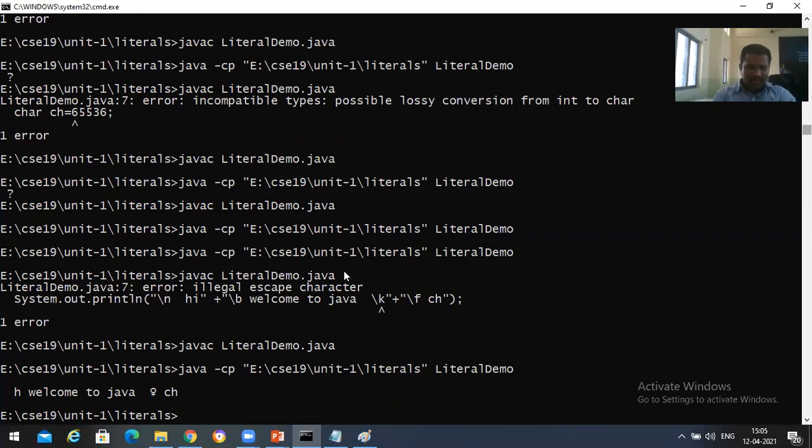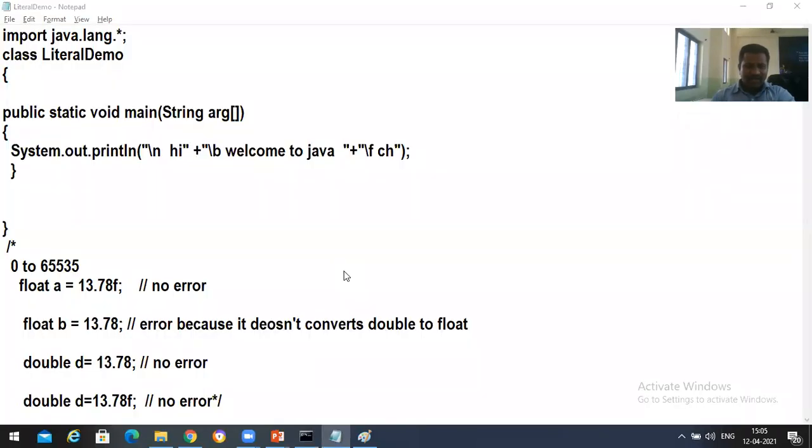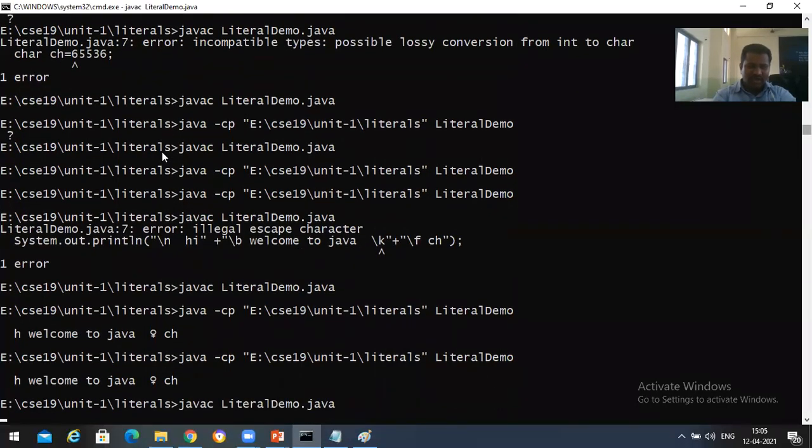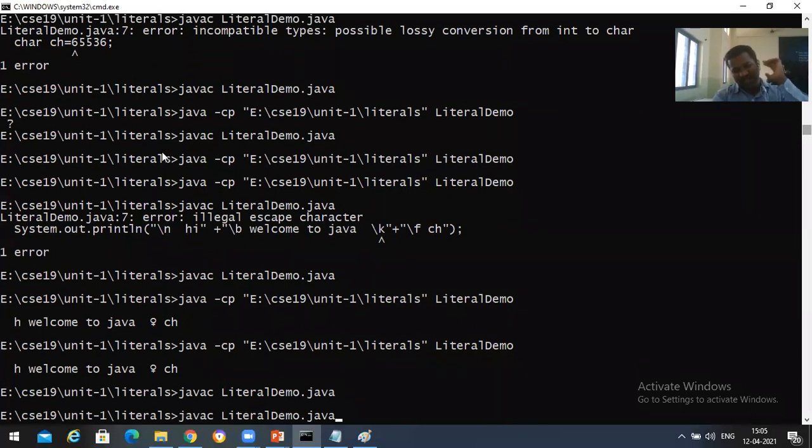So what happened there? You can see slash n. I will be removing this slash n first of all. I will be taking only space, and let's see. Again, I need to compile it, right? So you can observe the output difference between the first and the second output.